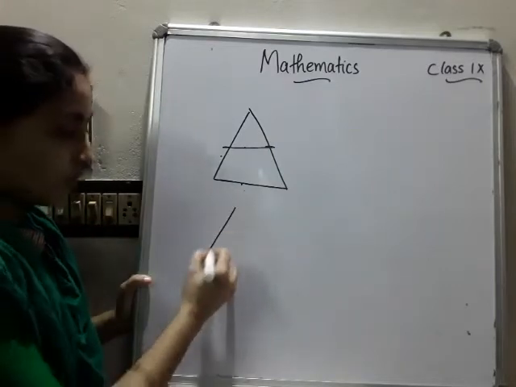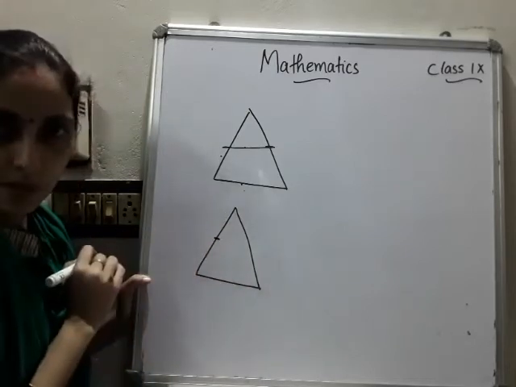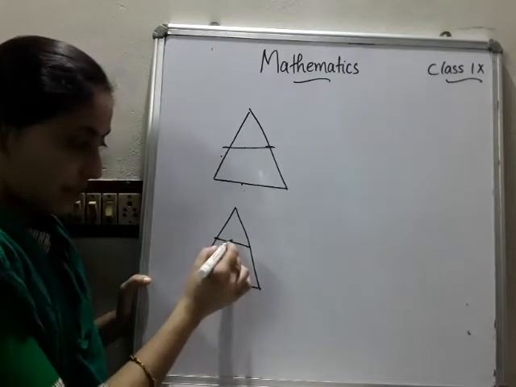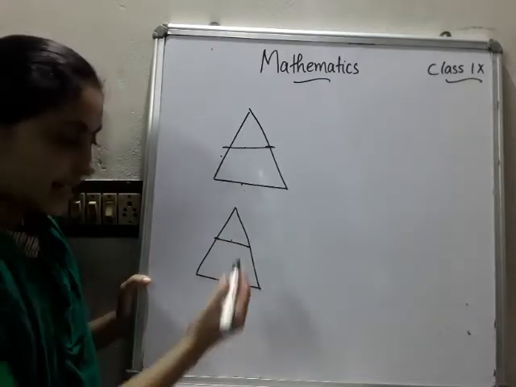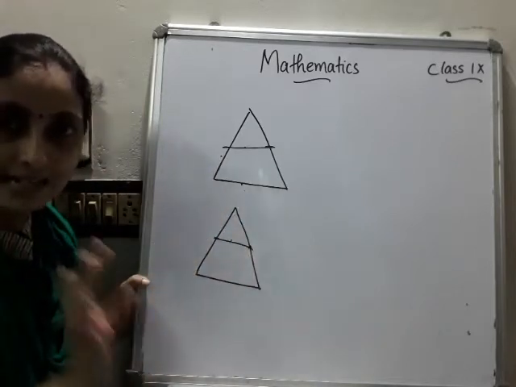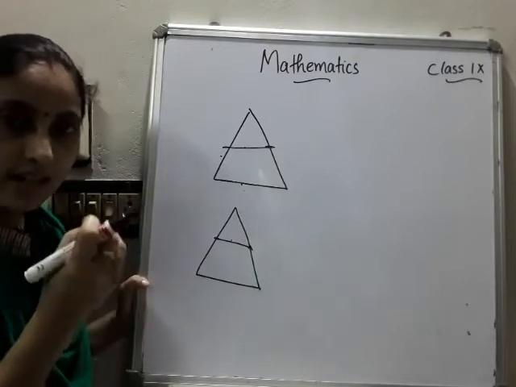Then what does the converse mean? One triangle is given and this is a midpoint. When we draw a line parallel to that side, meaning this line and that line are parallel, then it automatically follows, as the converse says, that this will be the midpoint of the other side. That is the converse of the midpoint theorem. Did you get the idea?